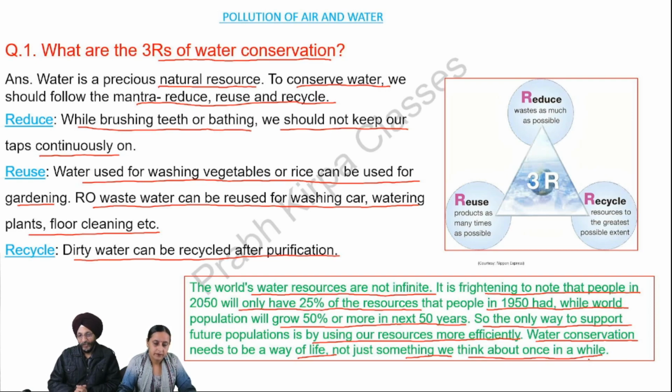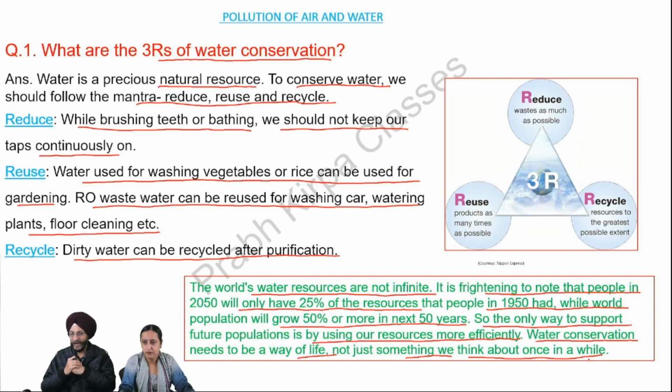So we now have before us the question: what are the 3 R's of water conservation? Water is an important natural resource. It is not that water is present in the world in an indefinite quantity. Though there are big oceans or seas or water bodies, all of the water present in the world cannot be used for human consumption.